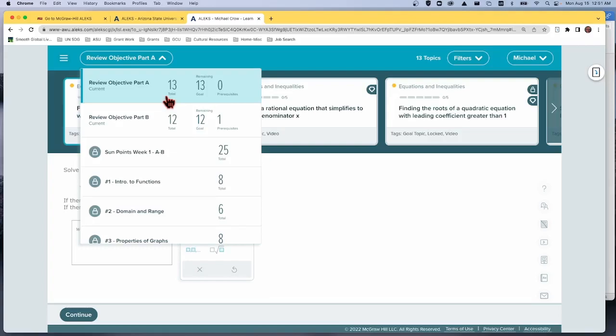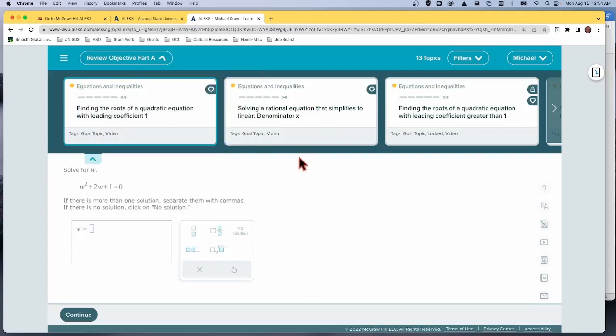You'll get a specific question. So these 13 are 13 types of questions. I'm showing that I have no prerequisites, so pretty much ready to move ahead. And what we do is we just sort of click on the first one. What I'm going to show you though is there are some topics up here which are locked. What that means is we can't jump to this one. We have to work the ones before.